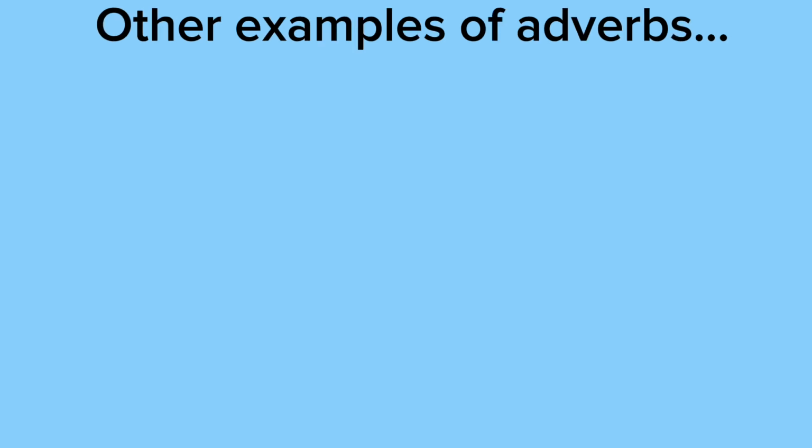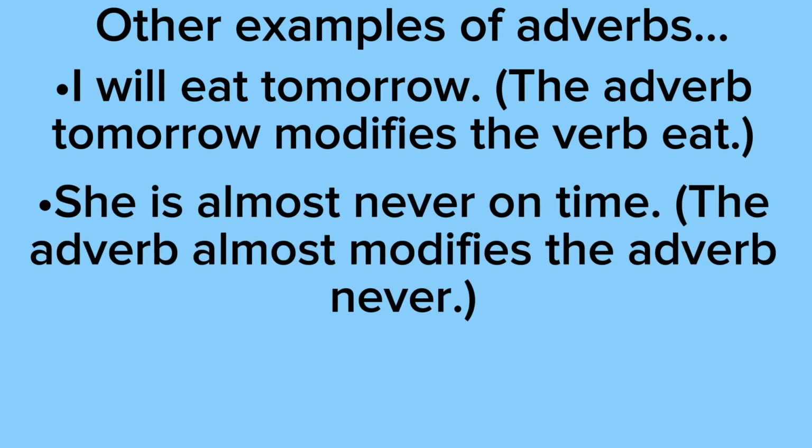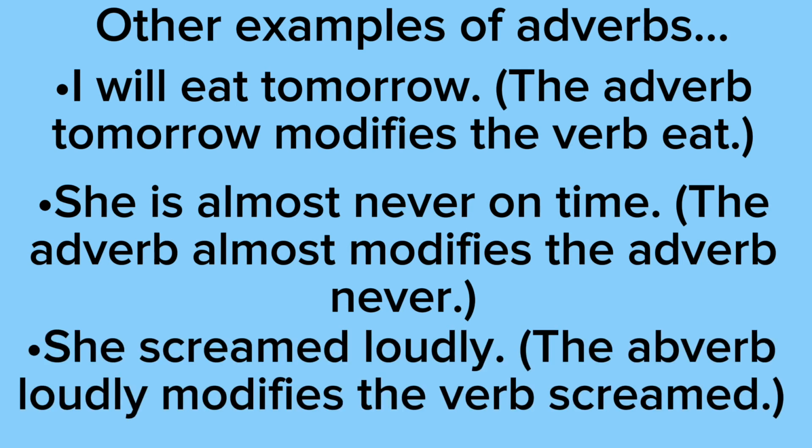Other examples of adverbs. In the sentence, I will eat tomorrow, the adverb tomorrow modifies the verb eat. We're not just saying I will eat, we're telling you exactly when we'll eat, which is tomorrow, so we're giving you more information about the verb. In the sentence, she is almost never on time, the adverb almost modifies the adverb never. So it's not that she's never on time, it's that she is almost never on time. In the sentence, she screamed loudly, the adverb loudly modifies the verb screamed. So we're giving you more information on the verb, which is scream, so we're telling you how she screamed.